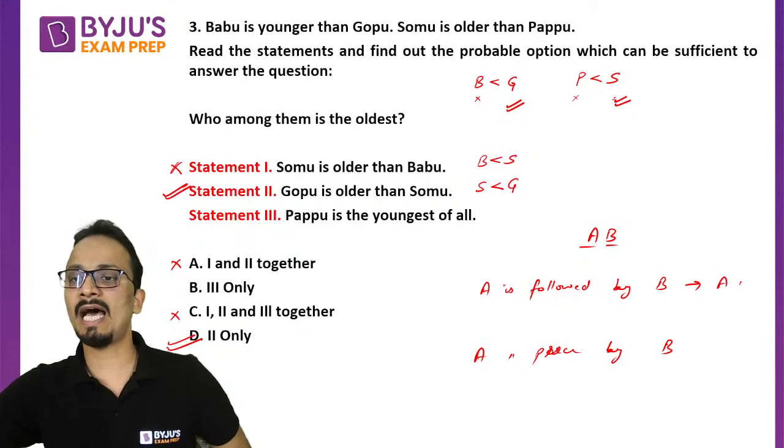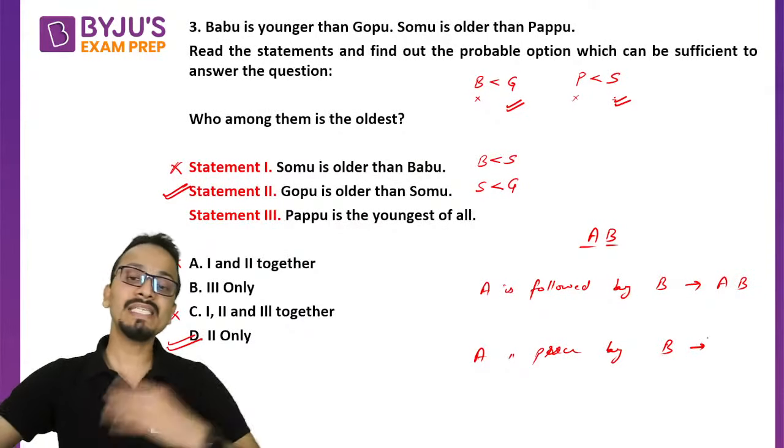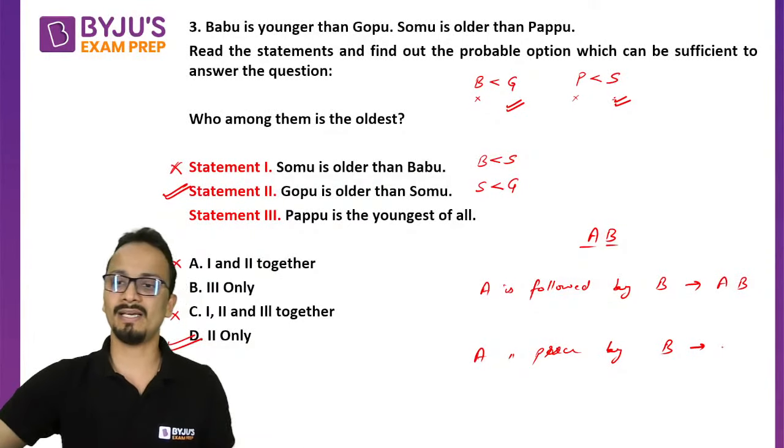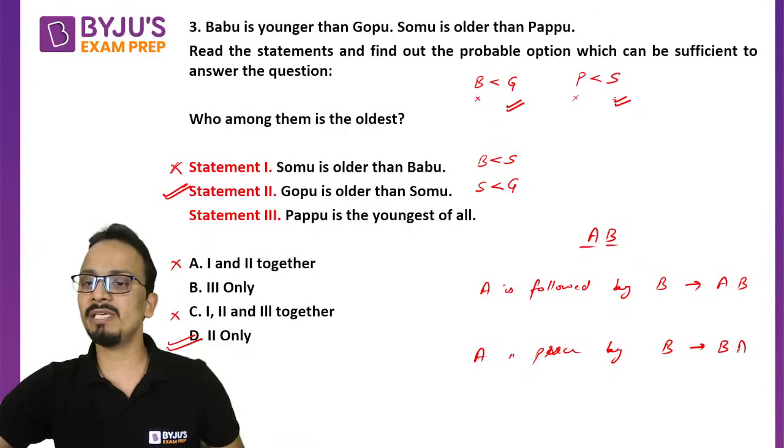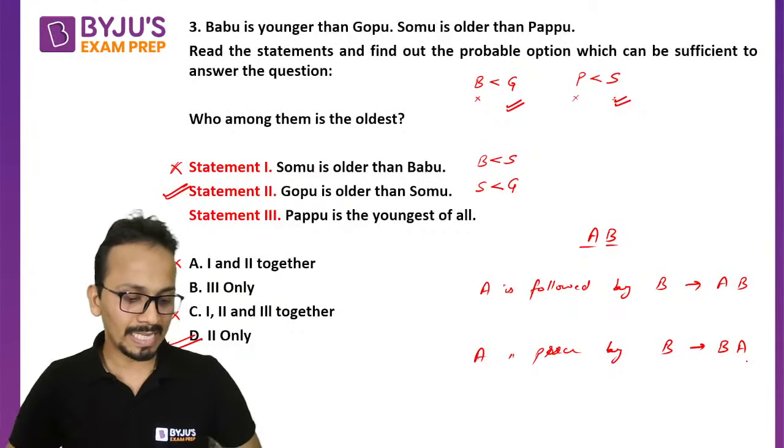A is preceded by B: preceded means coming before. So it will be B and then A.